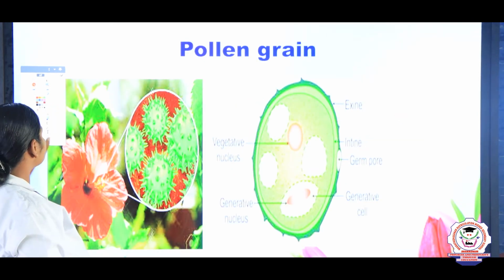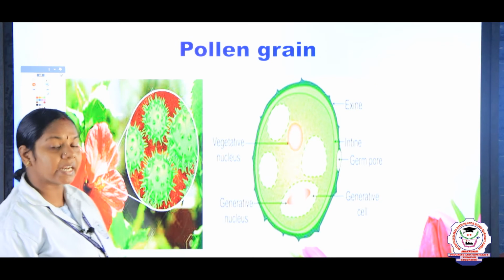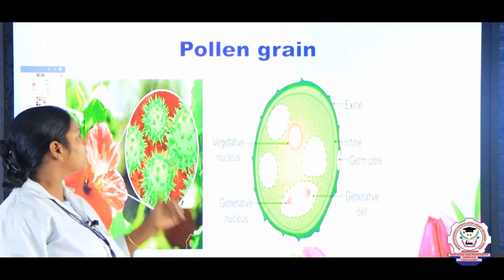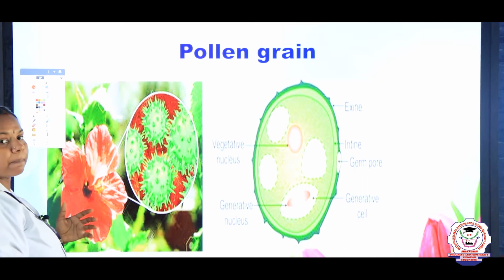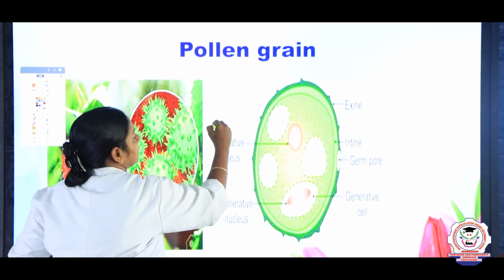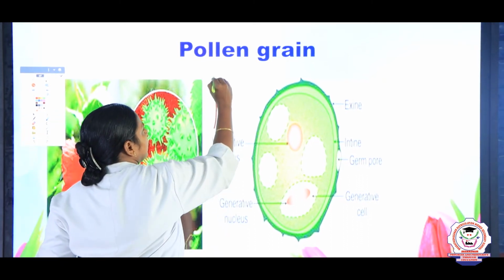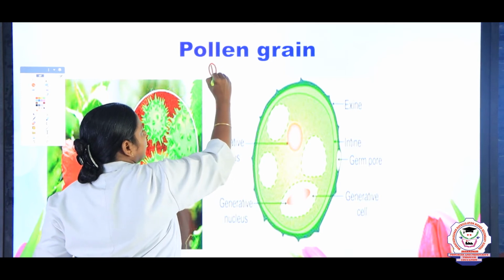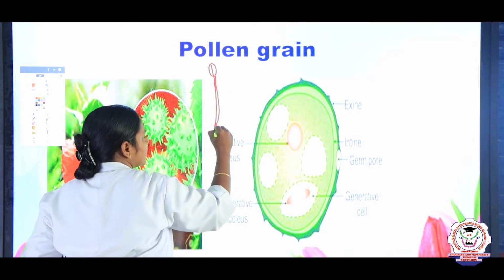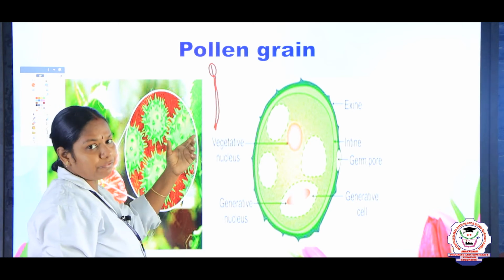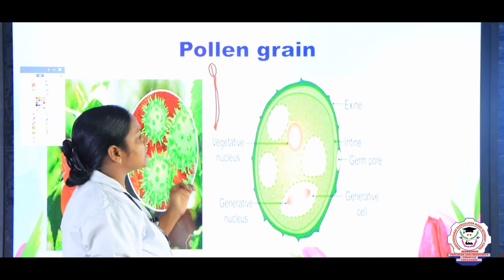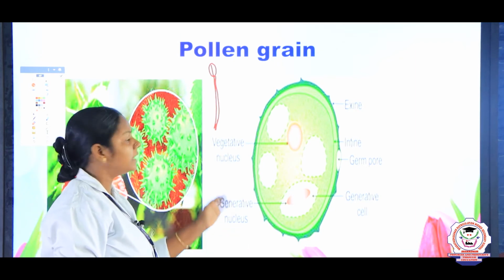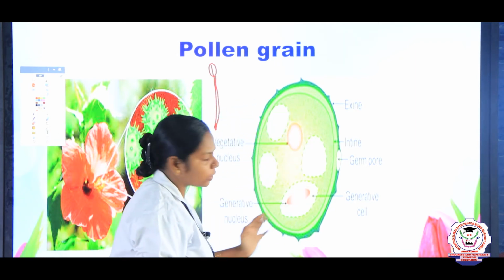And now we are going to see what is a pollen grain and the structure of the pollen grain, right? The flower bears a male part. What is the male part, children? It is the filament and the anther. So this is the male part of the flower. This we studied in the previous lesson. So the anther bears the pollen grains, right? And this is the structure of the mature pollen grain, children.